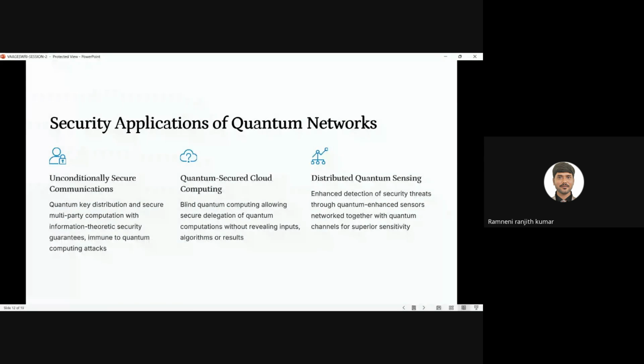The next one is distributed quantum sensing. In distributed quantum sensing, we will use network sensors. In the sensing network, we will use the sensors for detecting threats. Whatever threats are present in the quantum network, we will identify with the help of the network sensors, which are ultra highly sensitive. We will use these ultra sensitive security sensors for identifying any errors or bugs in our network.